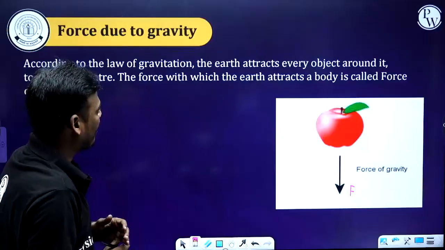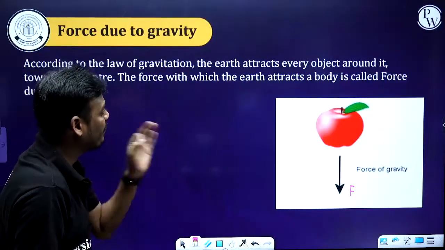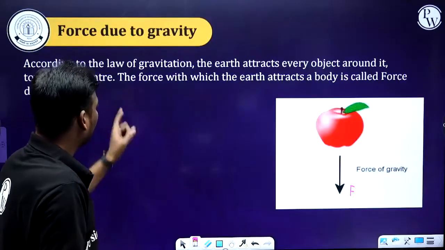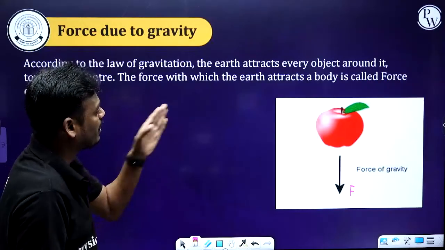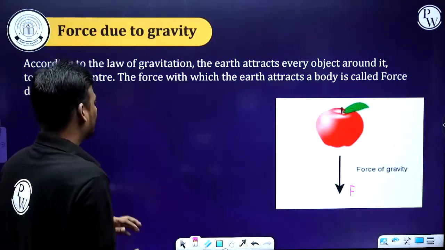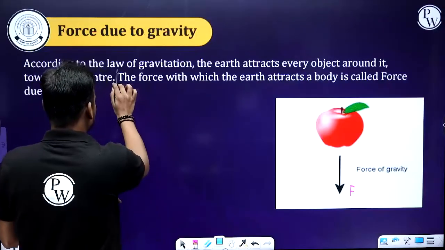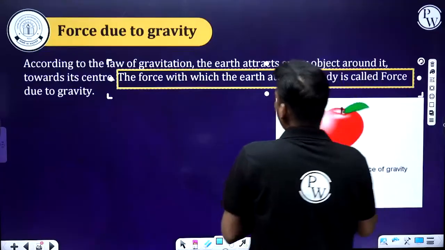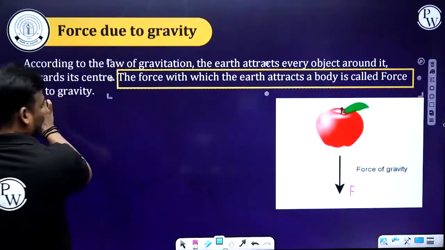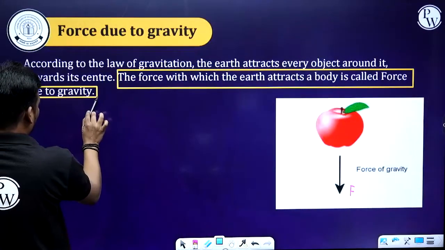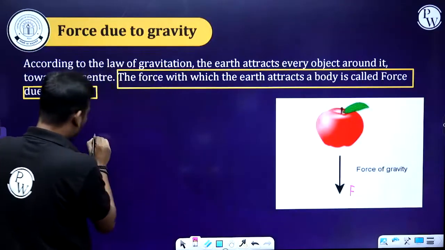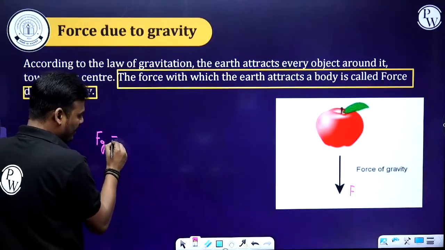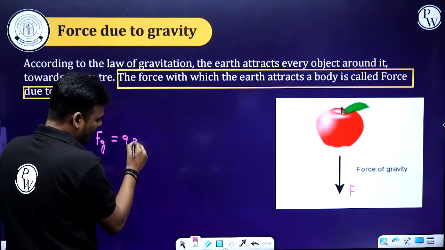According to the law of gravitation, the earth attracts every object around it towards its center. The force with which the earth attracts the body is called the force of gravity. This is the statement you need. And the value of the force due to gravity, I'll write Fg, force due to gravity, equals 9.8 Newton.